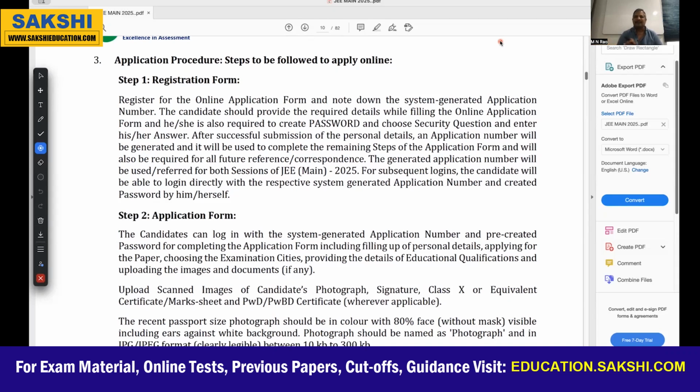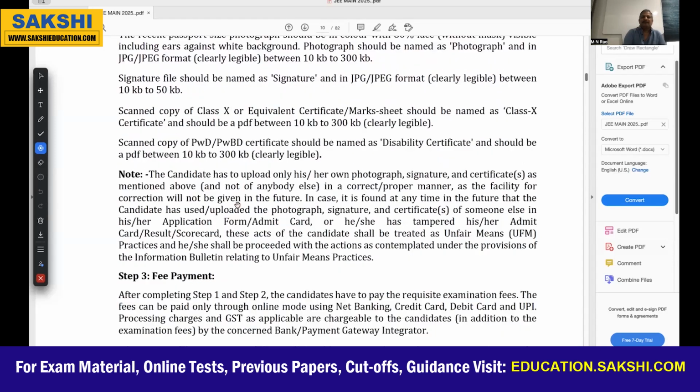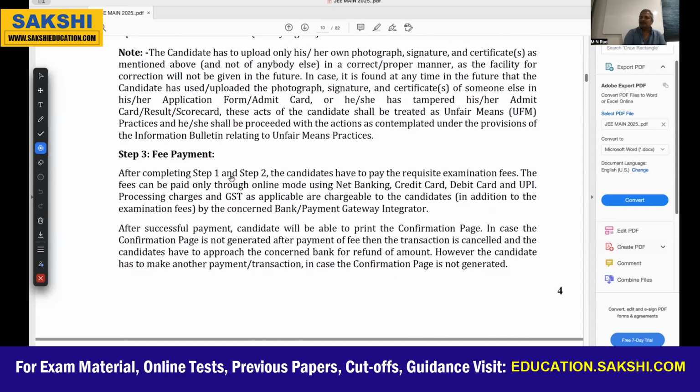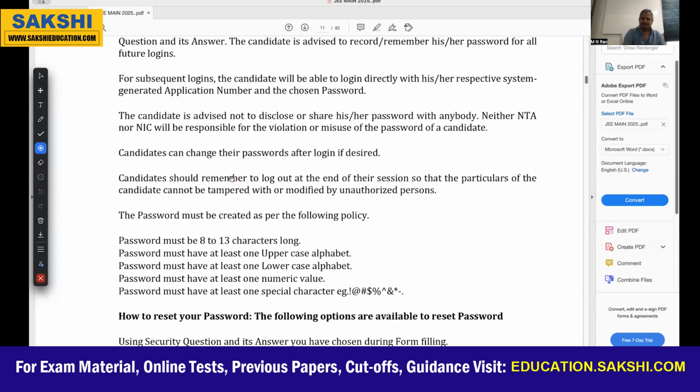jeemains.nic.ac.in. That is the direct website. In that, you will get an application. In that, 3 steps will be there. So see here, the 3 steps: first is the registration form, next is the application form, and third is the fee payment. That you have to go through. I'll show you that format also. Next point.